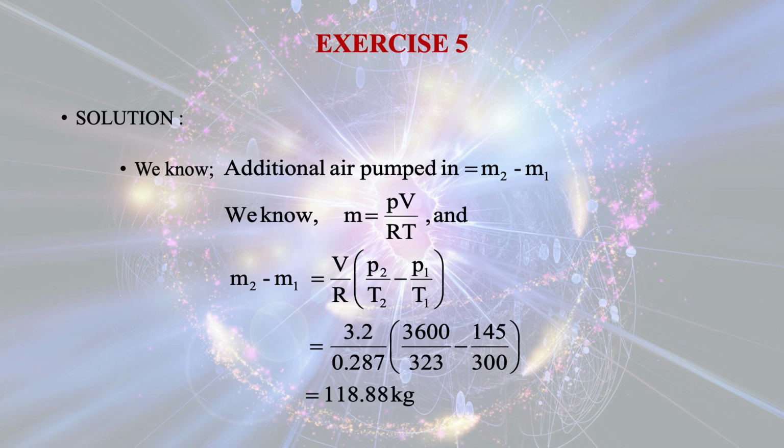So after doing some algebra or little calculations, we get the final result as 118.88 kilojoule. So this is the mass, that is the additional air pumped into the system.